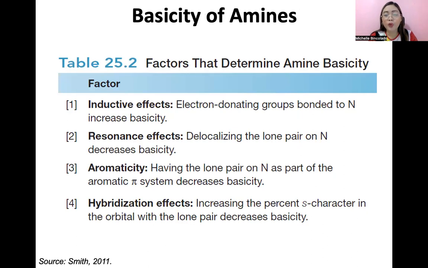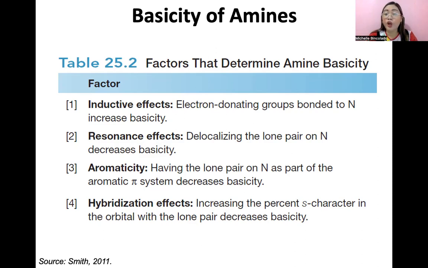So to properly introduce guys kung paano nagkakaroon ng effect yung mga groups, eto class ang factors to consider. So may 4 na effects at lahat yan guys ay familiar kayo kasi napag-usapan na natin yan sa mga previous crash courses natin. So, number 1 factor, via inductive effects. Alam natin na ang inductive effects guys nag-stem from the electronegativity or polarizability of the group. Here, electron donating groups, you saw the previous slide earlier, sila yun, they are bonded to nitrogen and they increase basicity. Second factor, resonance effects.